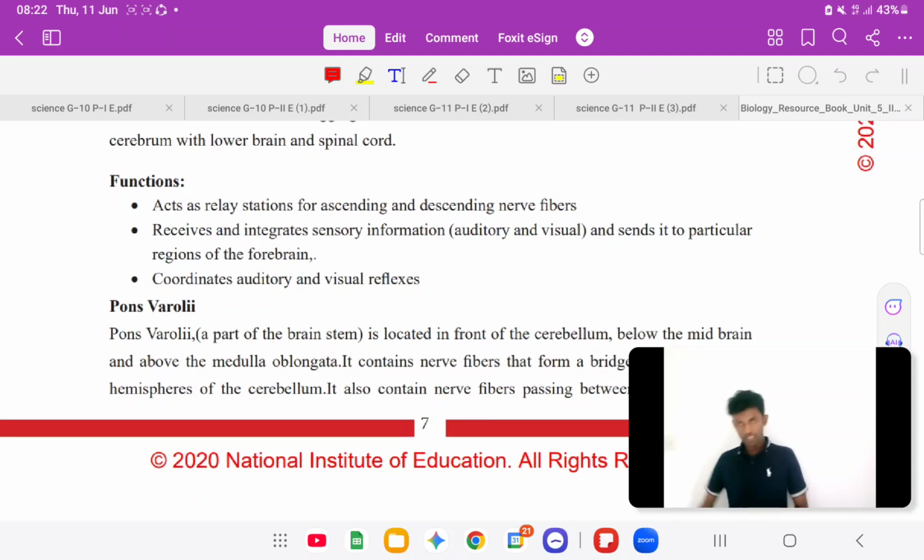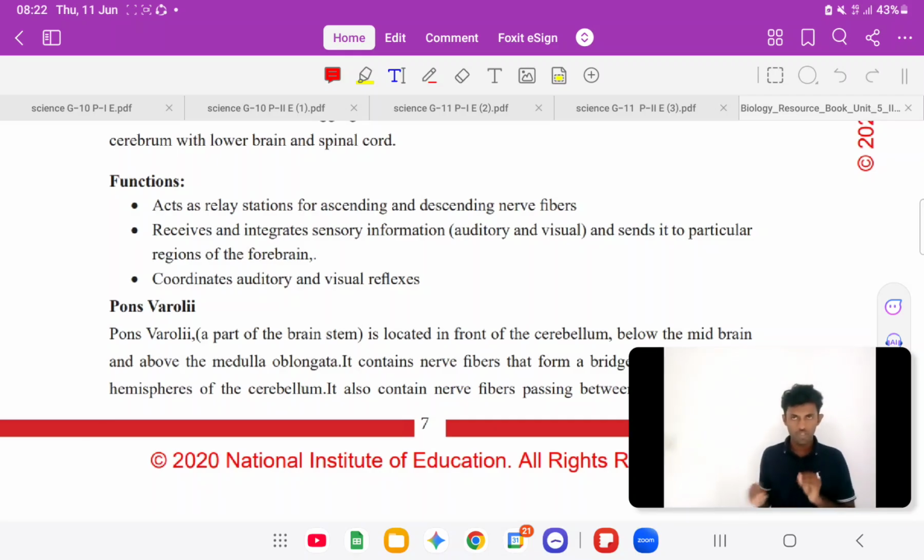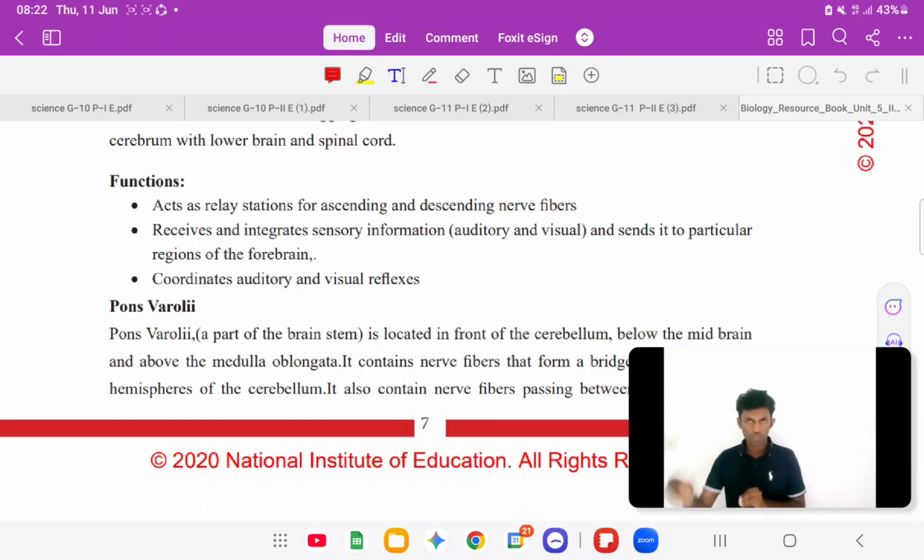That goes along with the relay station point, which is the second one. But the third one is new: coordinates auditory and visual reflexes. Some years they have given auditory reflexes, and in some years MCQ points mention coordinates visual reflexes. So you need to remember that, and if they ask, you need to get the marks, right?